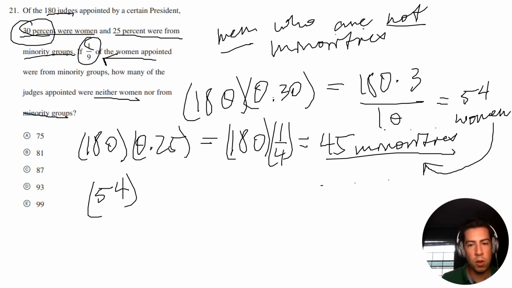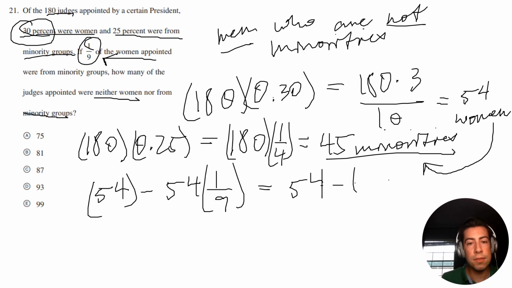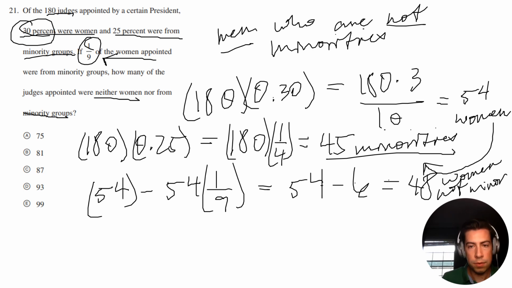So if we want to get the total number of women that are not minorities, what I'm going to do is say 54 minus 54 times 1/9. And then 54 divided by 9 is going to be 6. Okay, so 54 minus 6 is 48. So we have 48 women who are not minorities.